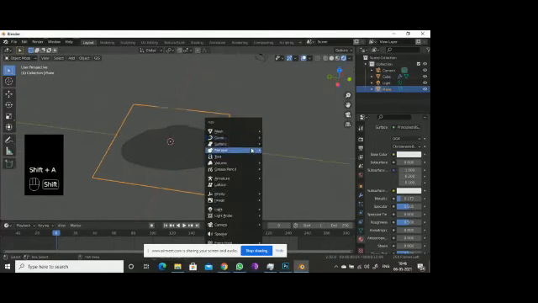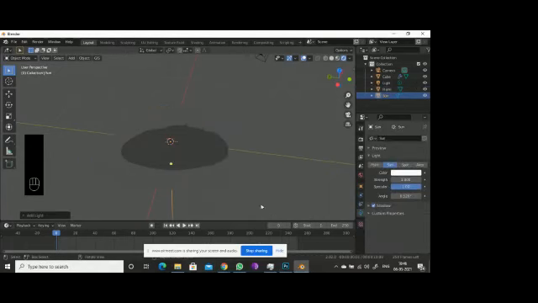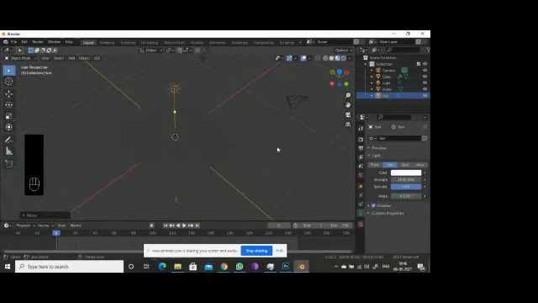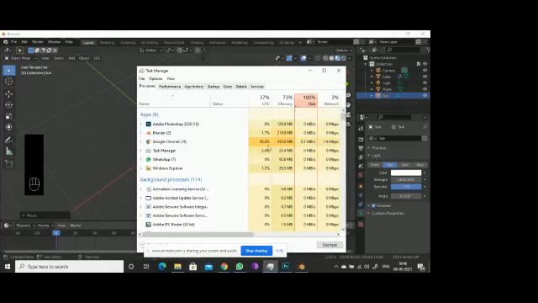So I will press lighting. Sun. I am not understanding what the problem is here.